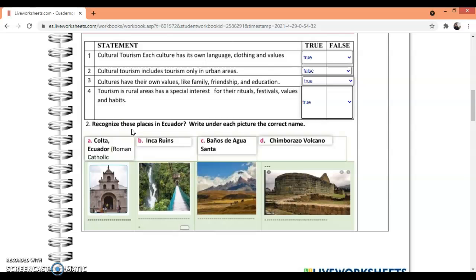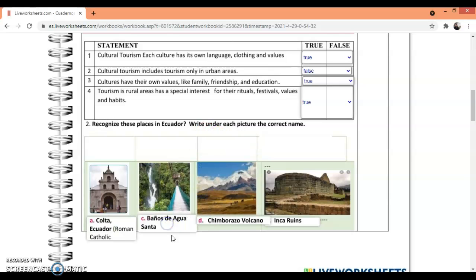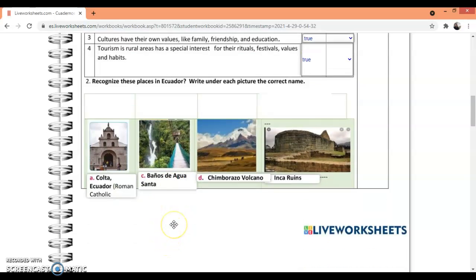Recognize this place in Ecuador. Under each picture, write the correct name. Vamos a unir con el nombre correcto. Ya tenemos: Catholic Ecuador, Inca Ruins, Baños de Agua Santa, Chimborazo Volcano. Okay? This is Catholic Ecuador. You have Inca Ruins, Chimborazo Volcano, and Baños de Agua Santa. Okay? Next.